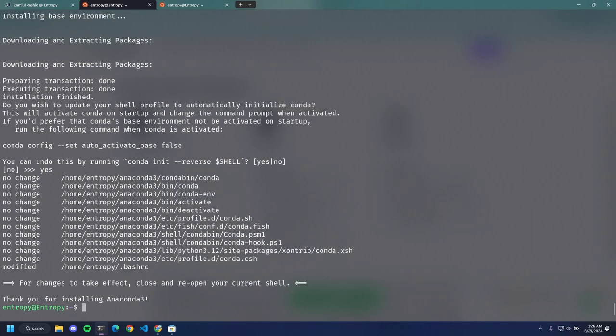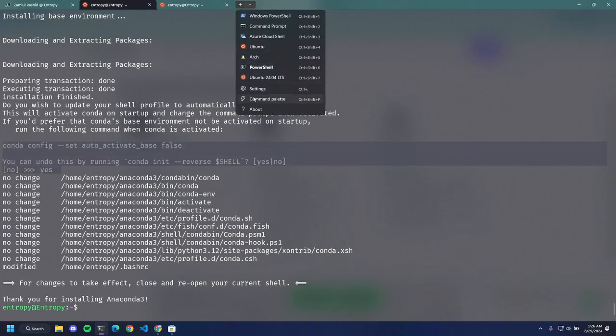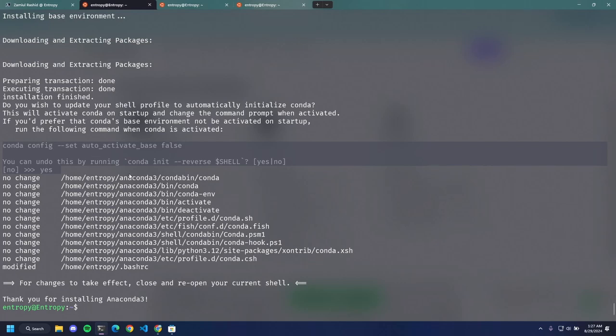So every time we open Ubuntu 22.04, see the base there, it by default sets up the Anaconda base environment for us. We don't get into the global Python environment, we get into the base environment. This can be resolved pretty easily. We can just run this, or we can just put this in the bashrc settings.